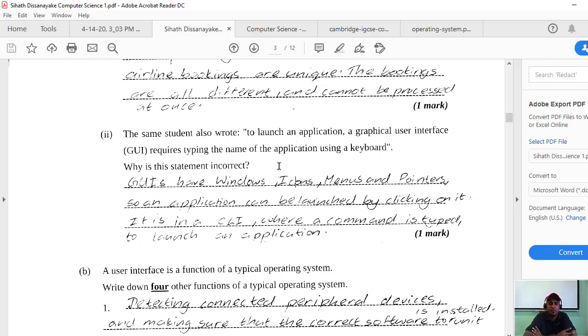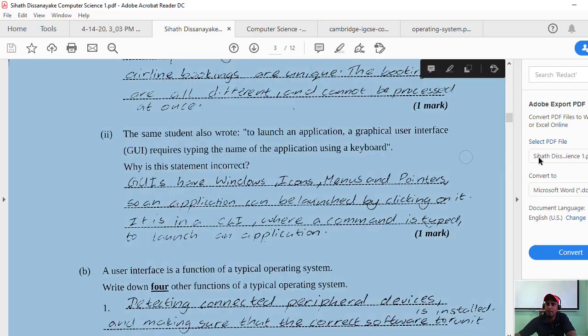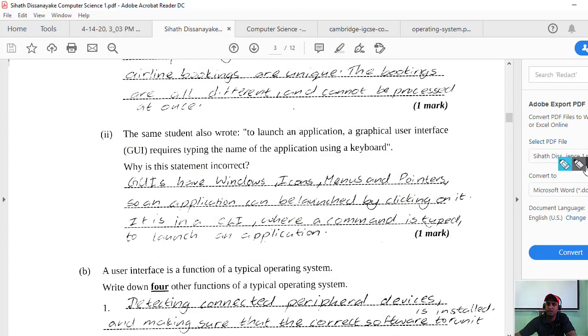That's another statement about launching an application. If you want to start some application in your computer, they are saying that the GUI, graphical user interface, which is one of the user interfaces in a computer system, requires typing in the name of the application using the keyboard.